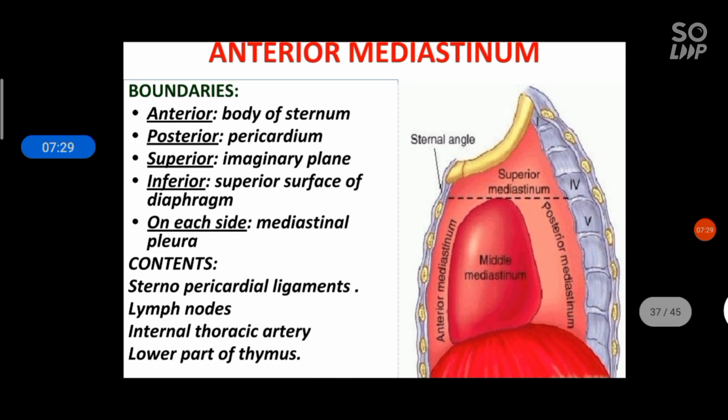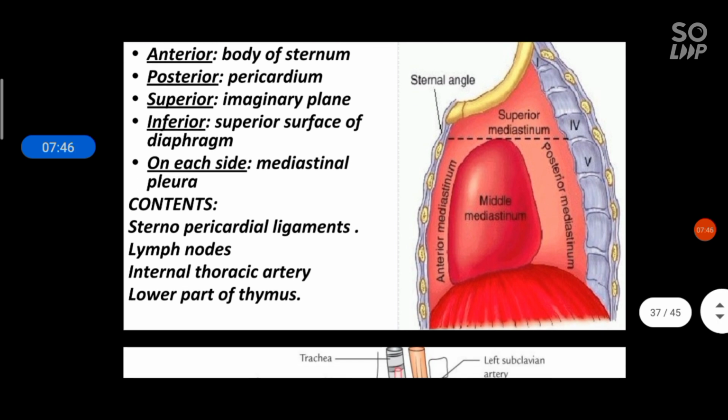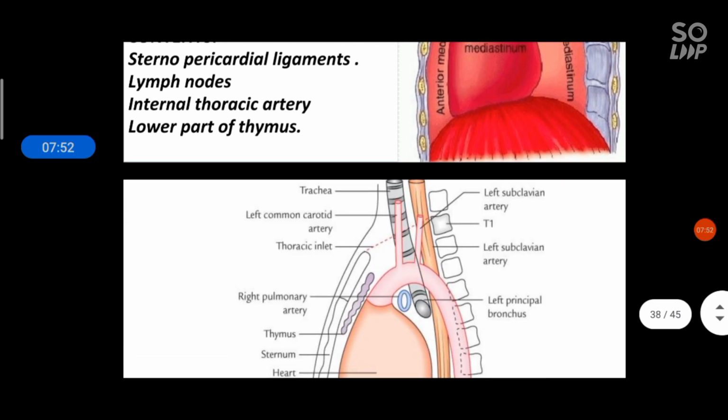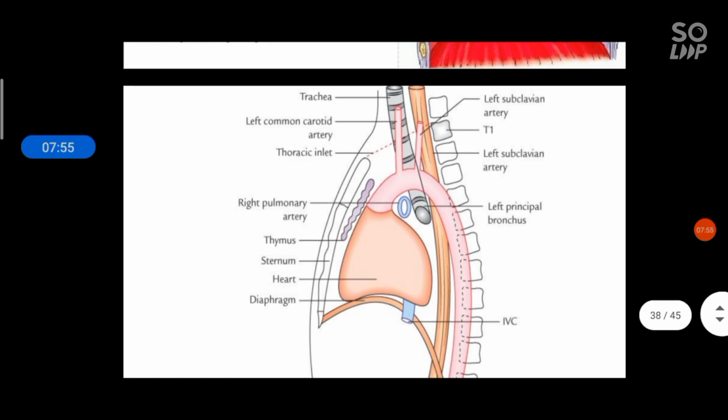Anterior mediastinum. Anteriorly body of the sternum, posteriorly pericardium, superiorly the imaginary plane, inferiorly the superior surface of the diaphragm, and on each side mediastinal pleura. The contents of the anterior mediastinum are the sternopericardial ligament, lymph nodes, internal thoracic artery, and lower part of the thymus. Here you can see in the anterior compartment the thymus extending down. In the posterior compartment you can see the descending thoracic aorta and esophagus.